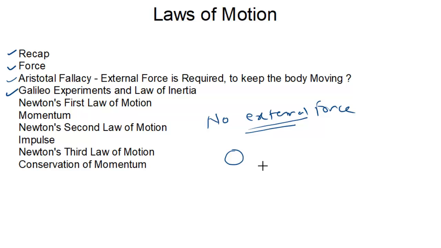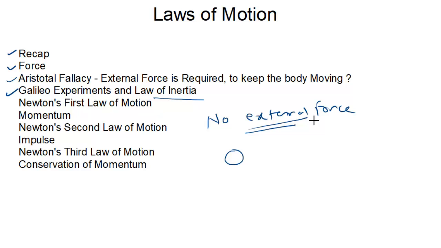Whatever he concluded, he formed a statement, and that is known as the law of inertia. He also described the meaning of inertia, that is resistance to change. It can be resistance to the change of state of rest. A body in a state of rest will continue to be at rest. If a body is moving with uniform motion, it will continue in uniform motion if no external force is applied.